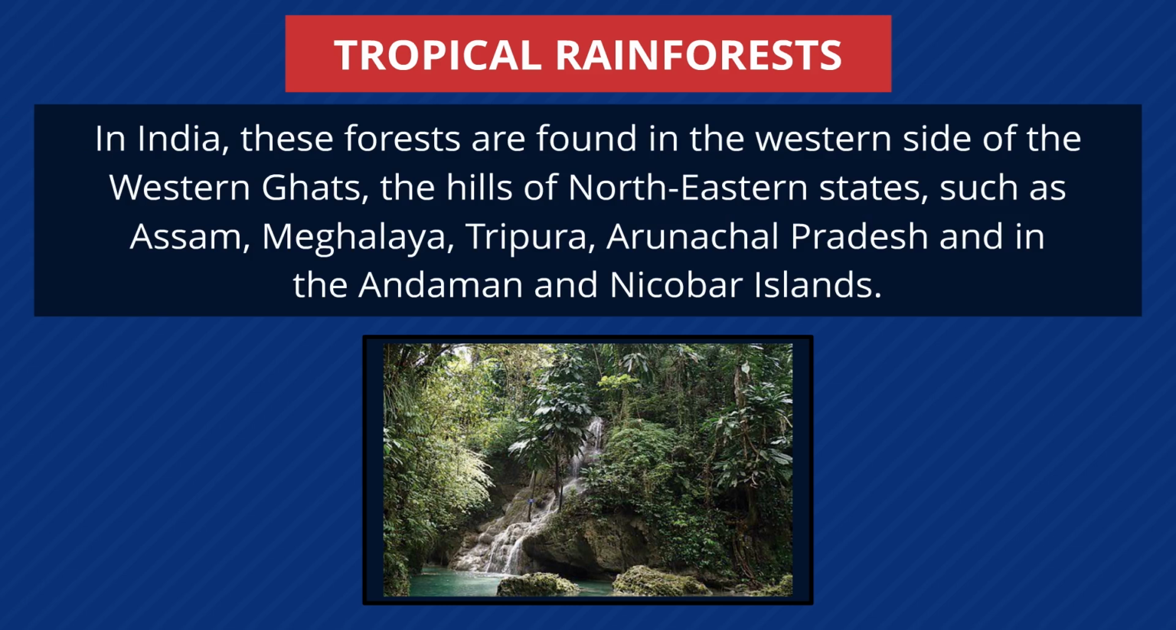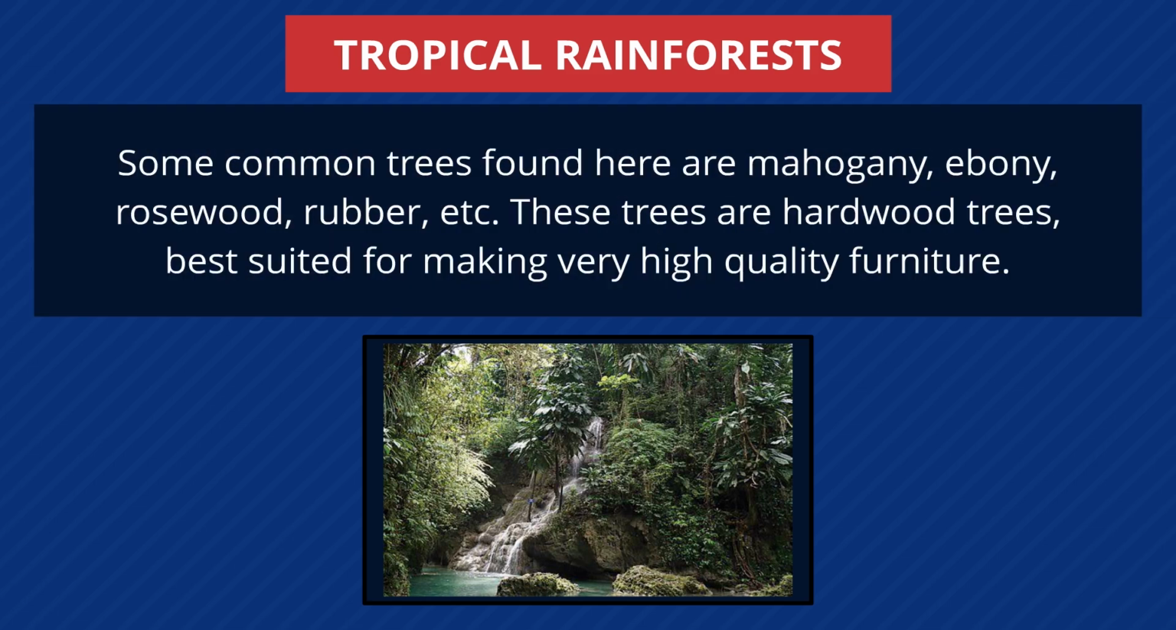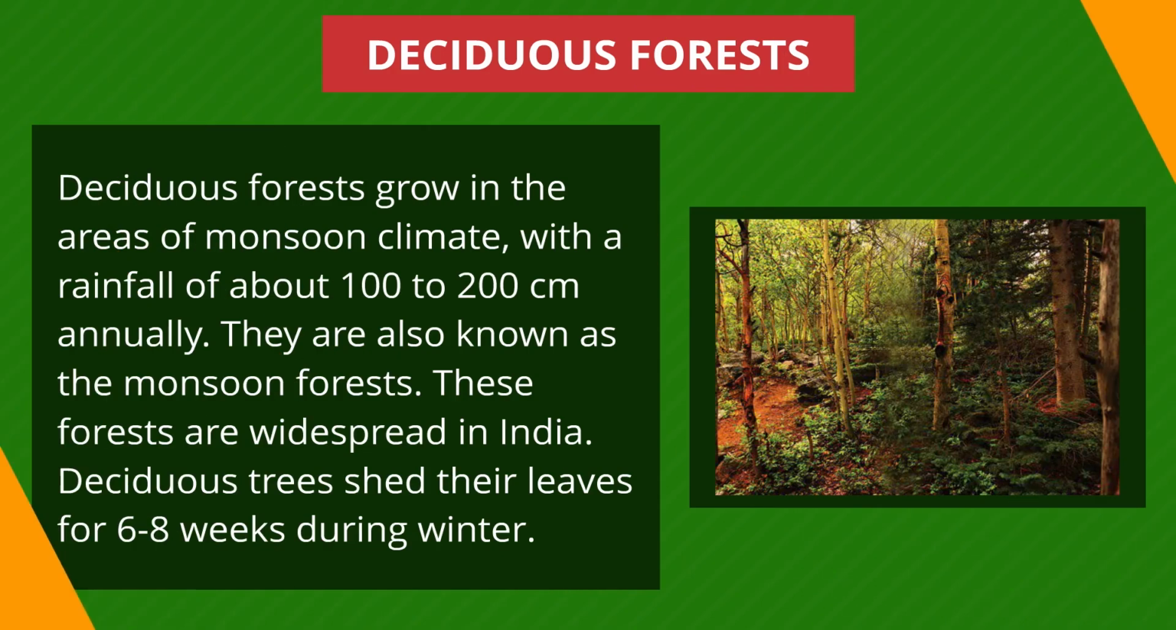In India, these forests are found in the western side of the Western Ghats, the hills of northeastern states such as Assam, Meghalaya, Tripura, Arunachal Pradesh, and in the Andaman and Nicobar Islands. Some common trees found here are mahogany, ebony, rosewood, rubber, etc. These trees are hardwood trees, best suited for making very high quality furniture.